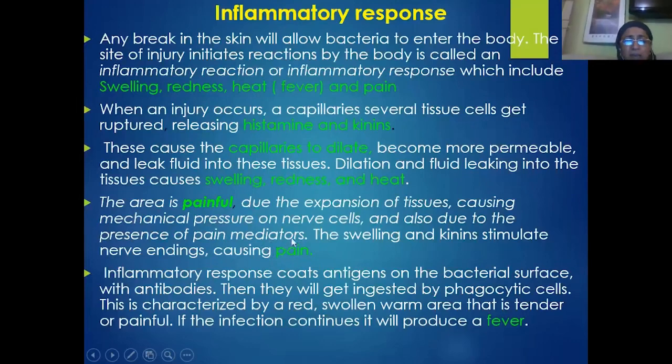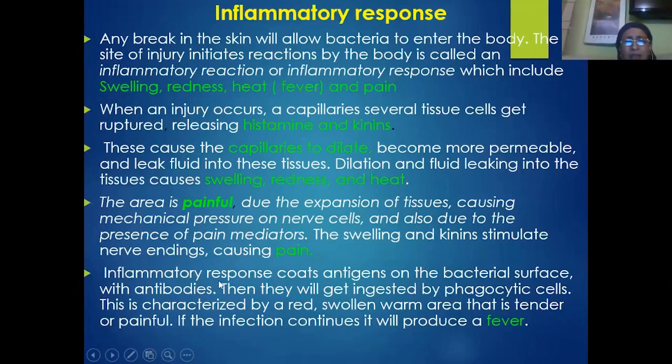So thereby, if the body part becomes painful, then the person will try to protect the injured body part. So in that way, the pain is said to be a useful inflammatory response. Similarly, the inflammatory responses also initiate the coating of antigens on the bacterial surface with the antibodies. So thereby the bacteria and viruses get immobilized. When the antigen combines with the antibodies, they form the antigen-antibody complex.